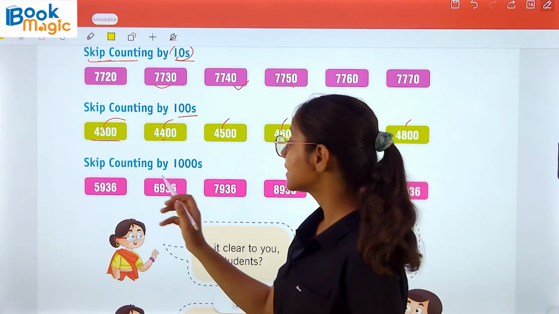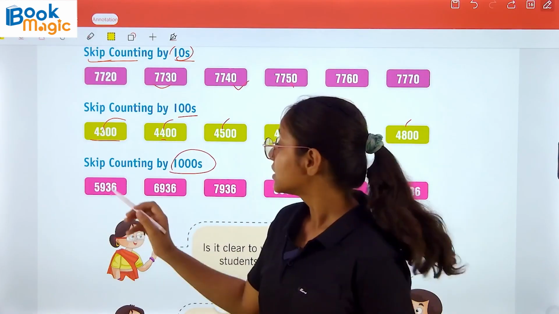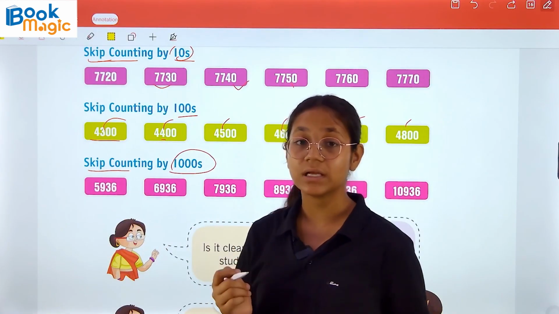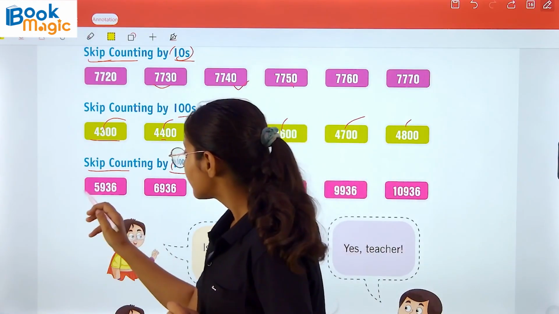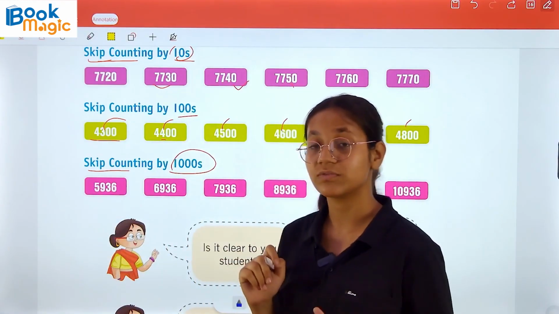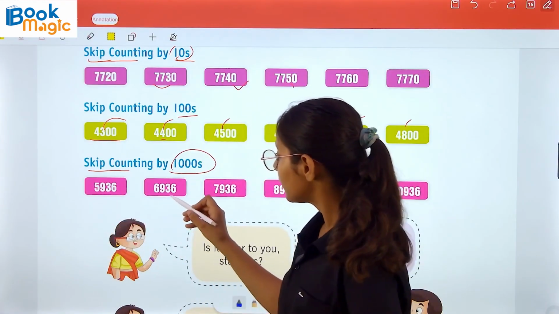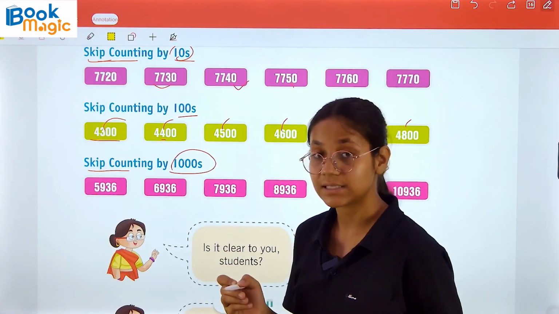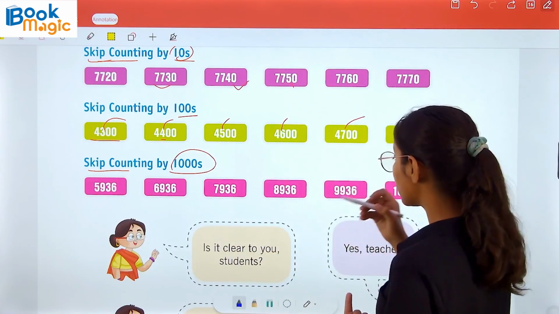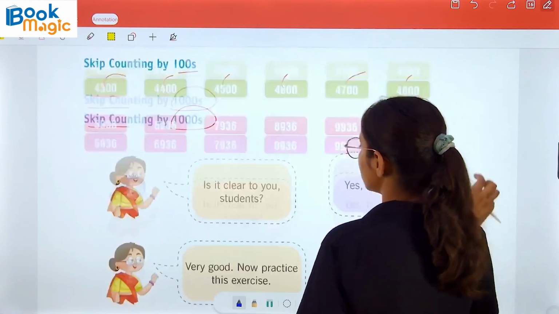In a similar manner, skip counting by thousands. So here we have to do skip counting at the 1000 place. Here 5,936. So we will skip 1000. Now we will get 6,936. After that 7,000, then 8,000, 9,000 and so on.